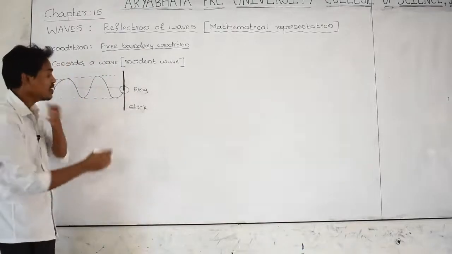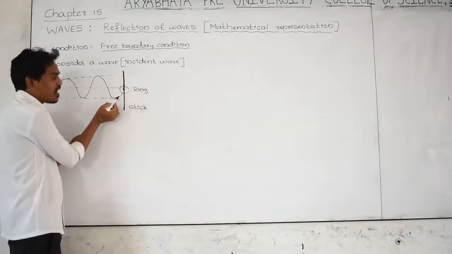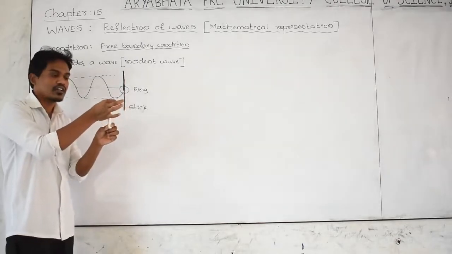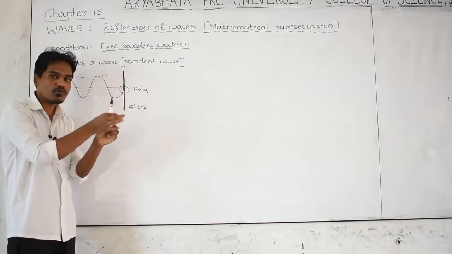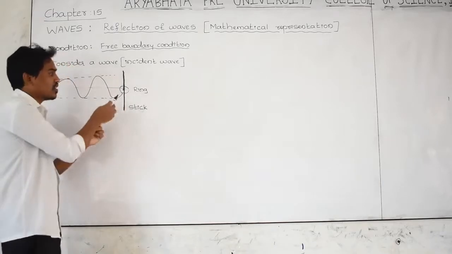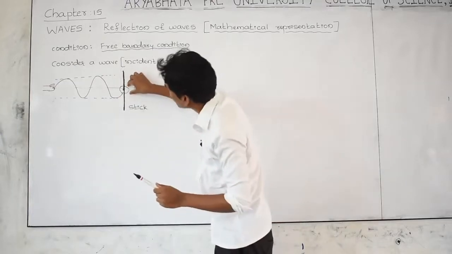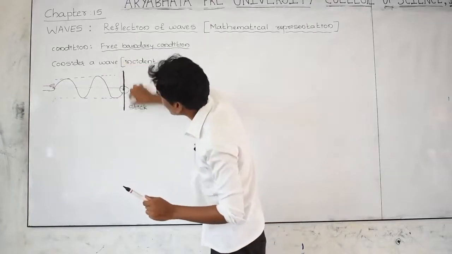How come it is a free boundary? This rope is attached to a ring, and the ring is passing through the stick. The ring is able to move freely along the length of the rod.